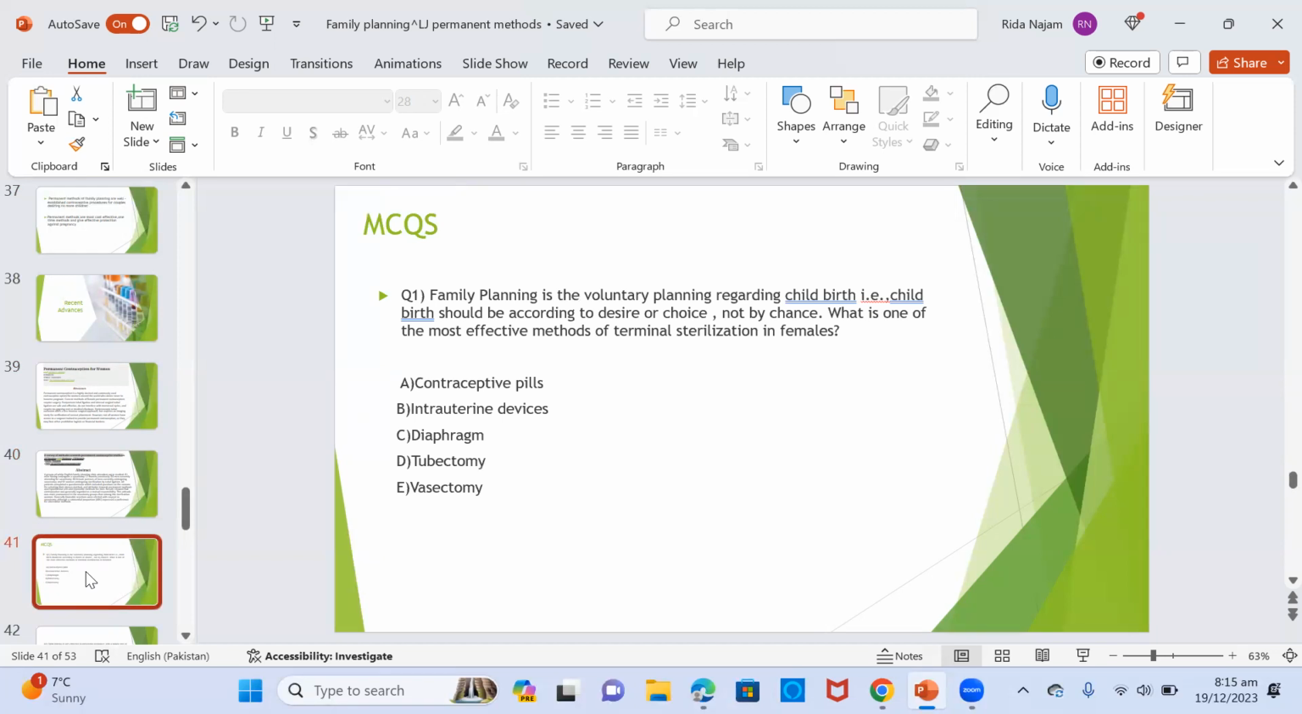MCQs. Family planning is the voluntary planning regarding childbirth. That is, childbirth should be according to desire or choice, not by chance. What is the most effective method of terminal sterilization in females? A. Contraceptive pills. B. Intrauterine devices. C. Diaphragm. D. Tubectomy. Or E. Vasectomy. The answer is D. Tubectomy.